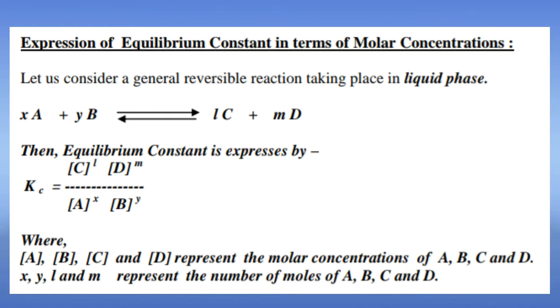Then the equilibrium constant for the above general reversible reaction may be expressed as Kc equal to concentration of C power L, concentration of D power M divided by concentration of A power X, concentration of B power Y. In this expression, the symbols [A], [B], [C], and [D] represent the molar concentrations of A, B, C, and D. Then the symbols X, Y, L, and M represent the number of moles of A, B, C, and D respectively. Now I will explain you in Manipuri also.